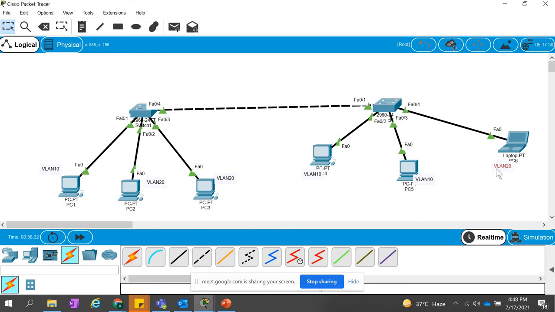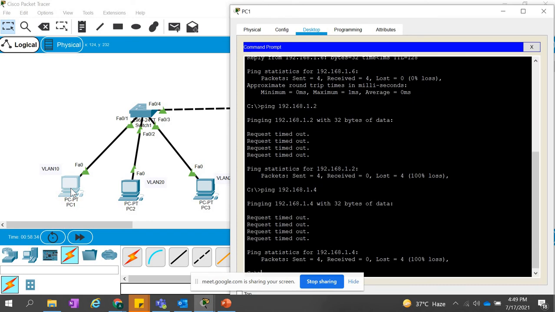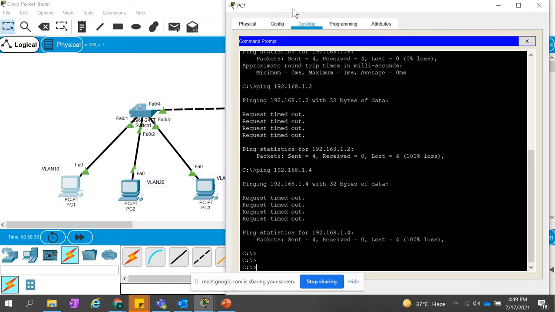Now let's try to ping from PC1 to PC6. That is VLAN 20. Oh, that will not help. PC1 to PC5, because they're on VLAN 10 and they're also in VLAN 10. So let me ping PC5 from PC1. Ping 192.168.1.5.